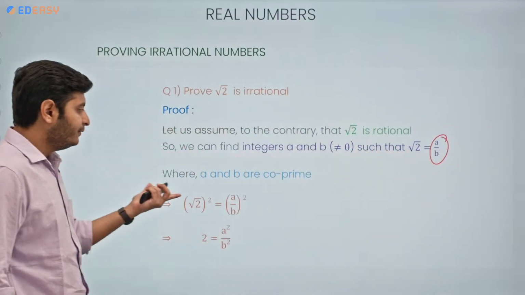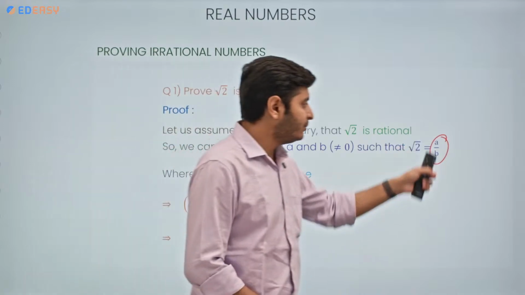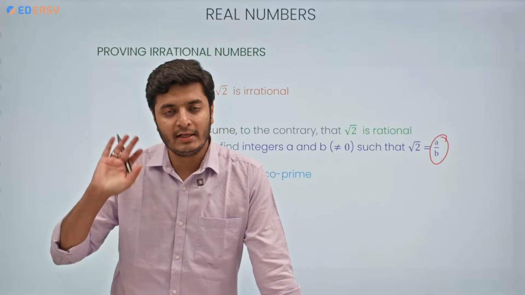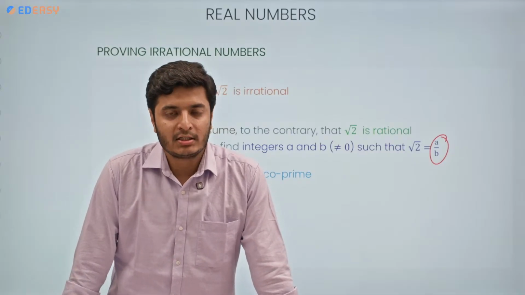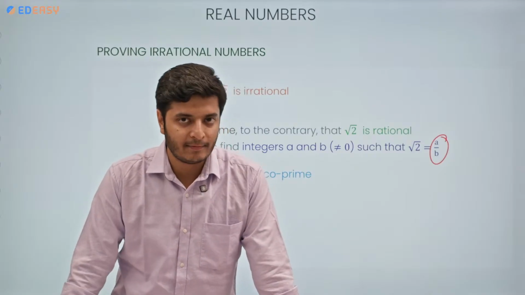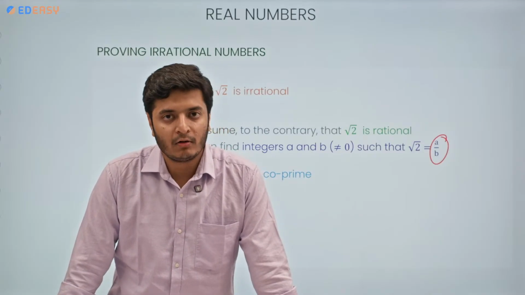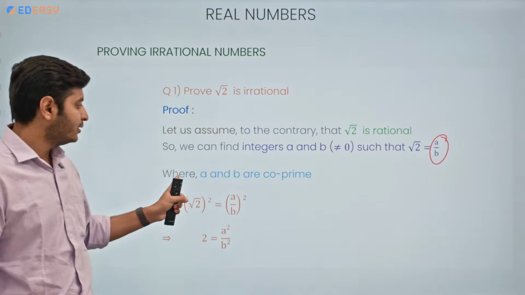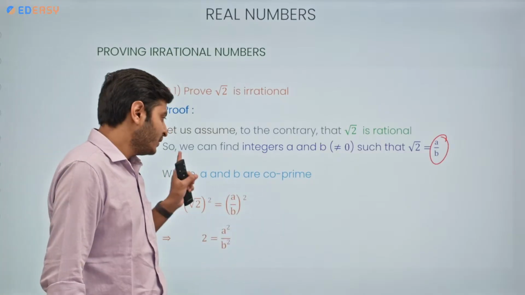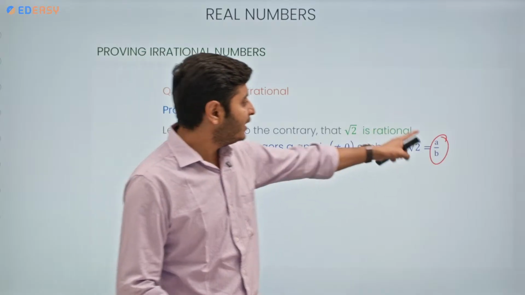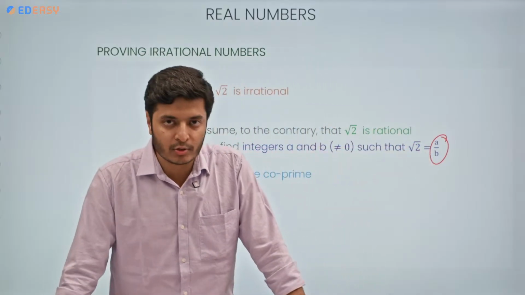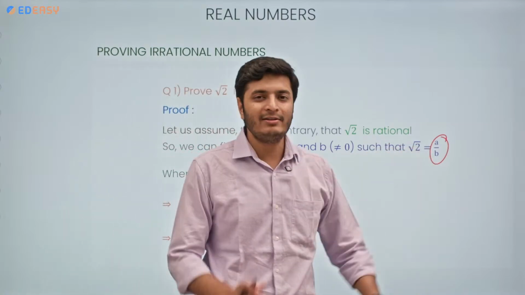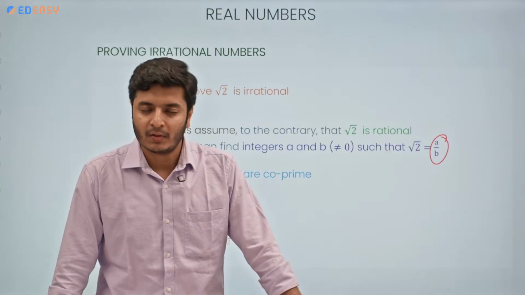Now we can do one thing. We can consider a and b to be co-primes. Why are we considering them to be co-primes? Because previously I explained that a rational number, when written in its most simplified, lowest form, will always have co-prime numbers in the numerator and denominator. This is very much necessary. You need to write it in this way only. A and B are co-primes. Even if A and B are composite numbers, they will still not have any common factors among them. Correct?